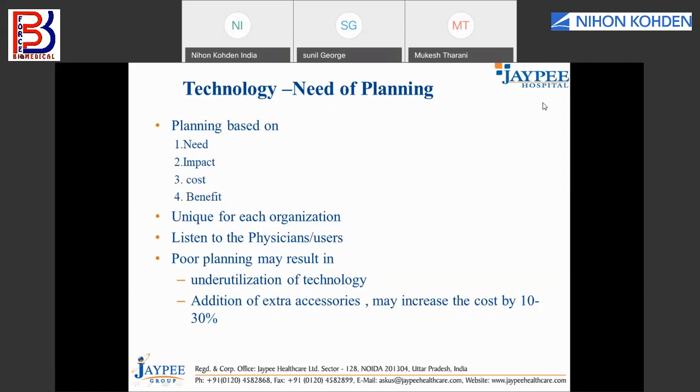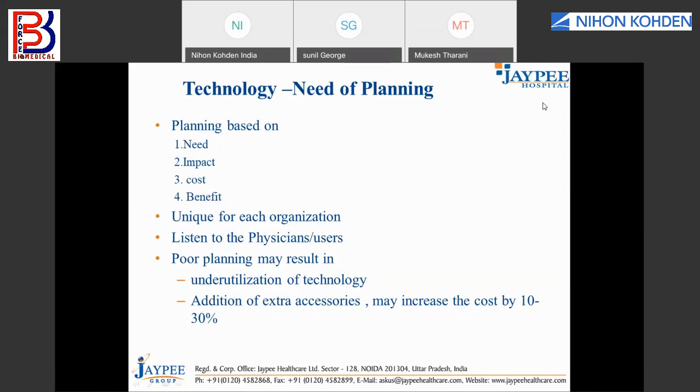Ideally speaking, or scientifically, we need to plan based on 4 parameters: the need, the impact, the cost, and the benefit. The need means, if I buy this technology or this equipment, what is the clinical effectiveness? Do I really need this equipment? And what are the safety features available in this equipment? That way we assess the need for that particular technology or equipment.